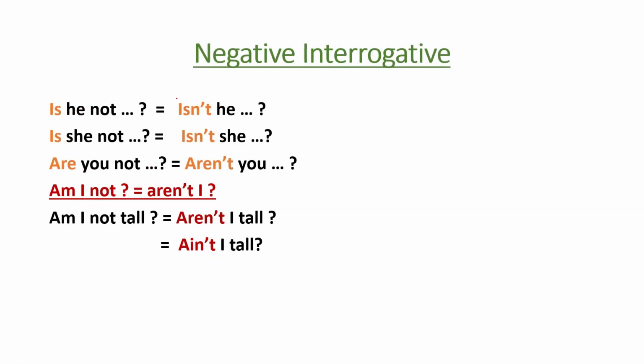Negative interrogative. We should learn how to change one sentence into negative interrogative and how to write it in the short form. Is he not a teacher? What will be is plus not? Okay, is plus not will be what? Isn't in short form. Also you can write is he not, and in short form we should write isn't he a teacher? Is she not a dancer? The same thing, isn't in short form.